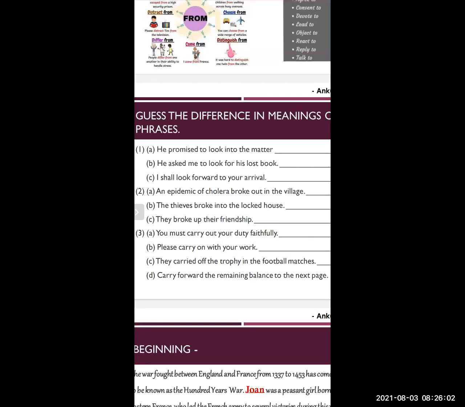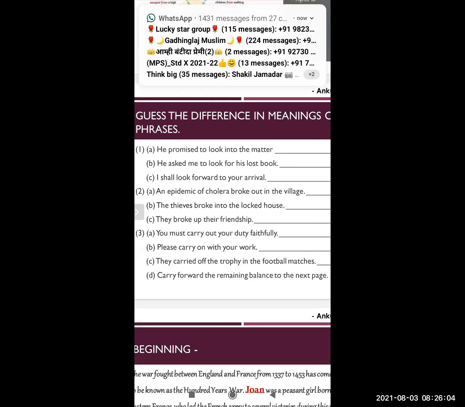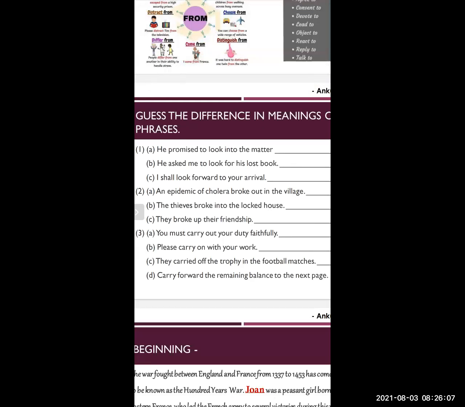To look is the main verb, same and common, but the preposition used here is for. We have added for with the main verb and the meaning automatically changes. In this sentence, the meaning of the phrasal verb to look for is to search.